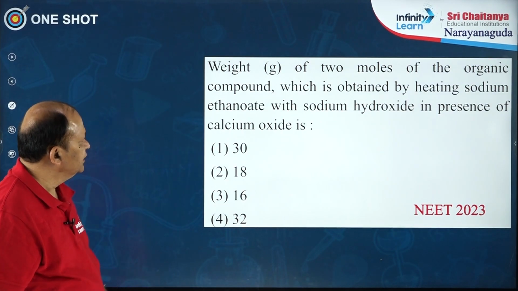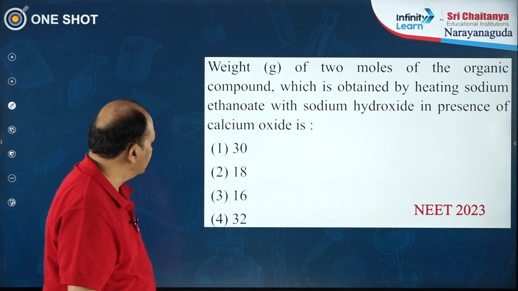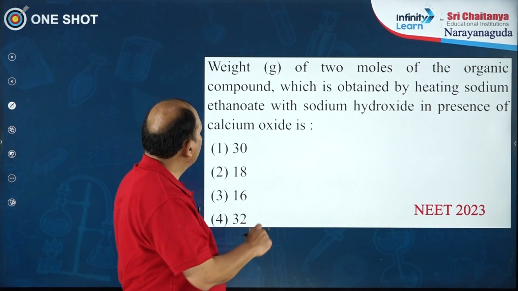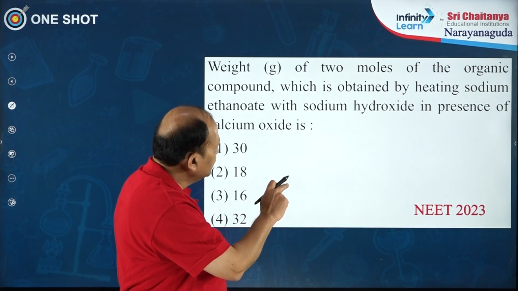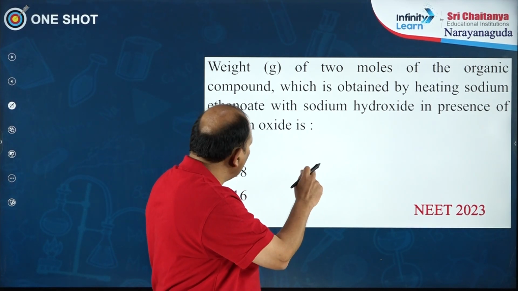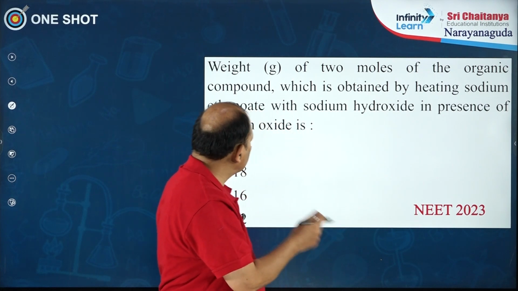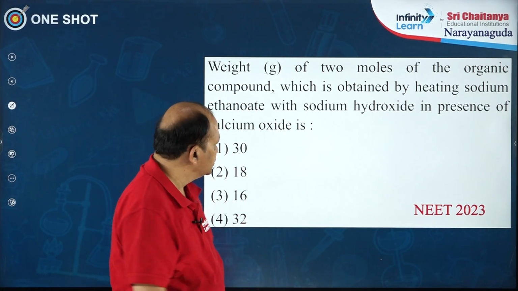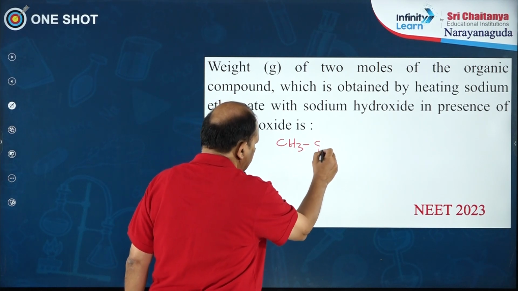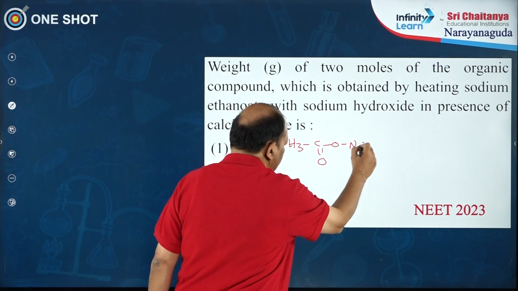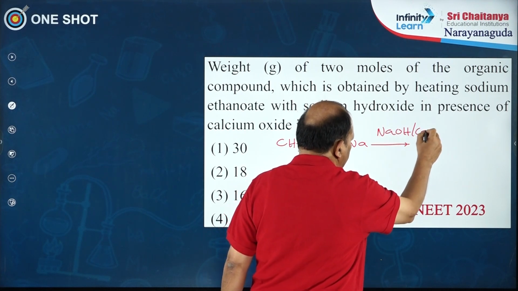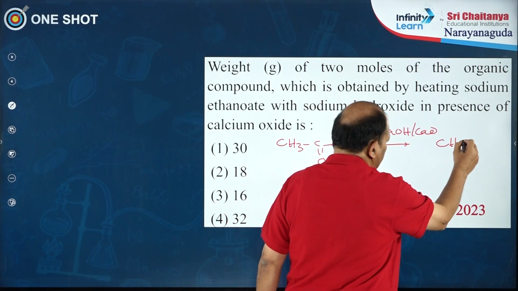So, here is an interesting question based on this soda lime distillation of carboxylic acids. What is it asking? Weight in grams of 2 moles of the organic compound which is obtained by heating sodium ethanoate with sodium hydroxide in presence of calcium oxide. So, this is sodium ethanoate, subjected to distillation with soda lime, you get methane.